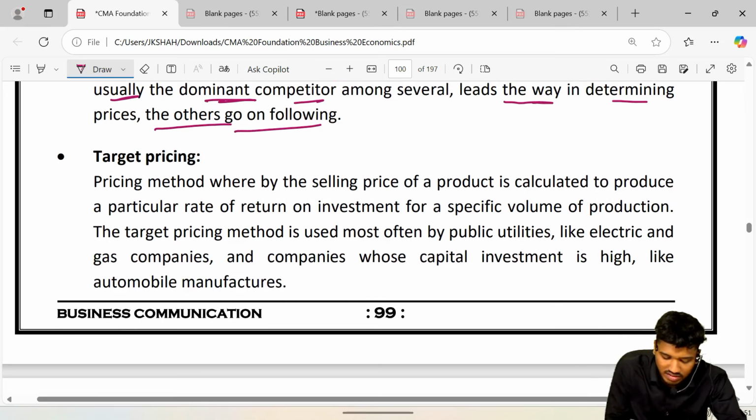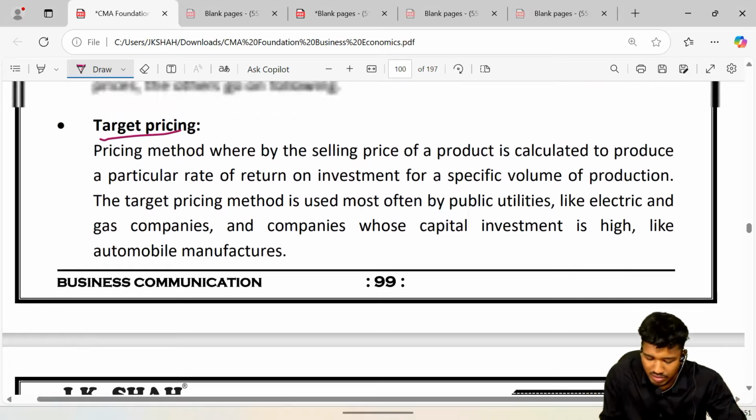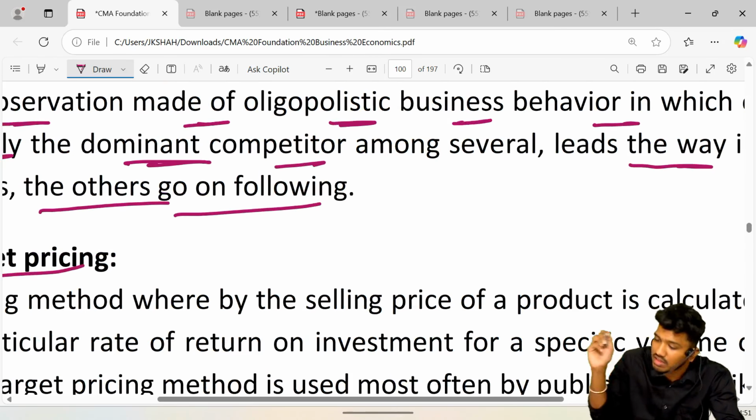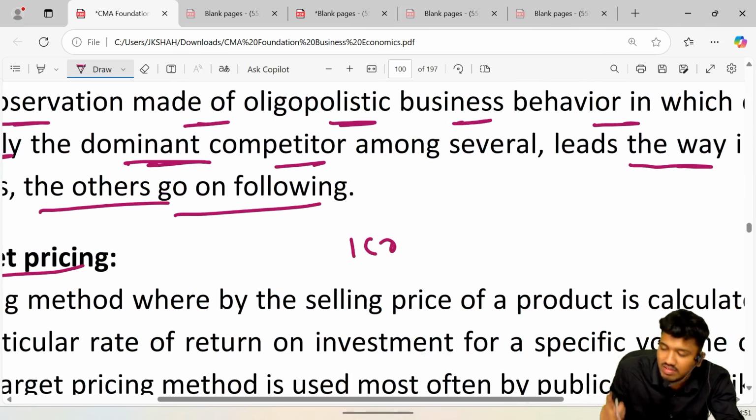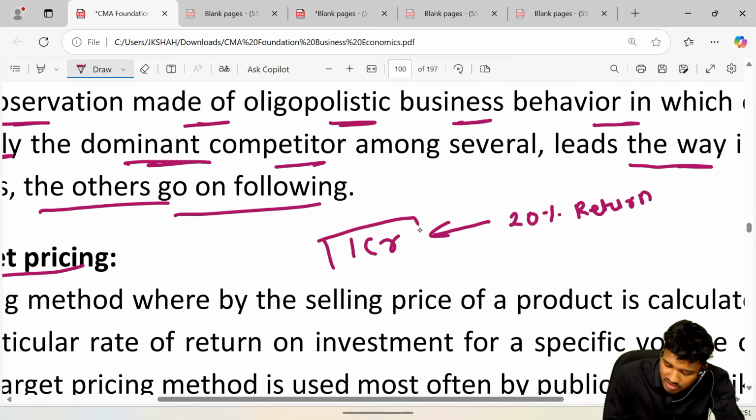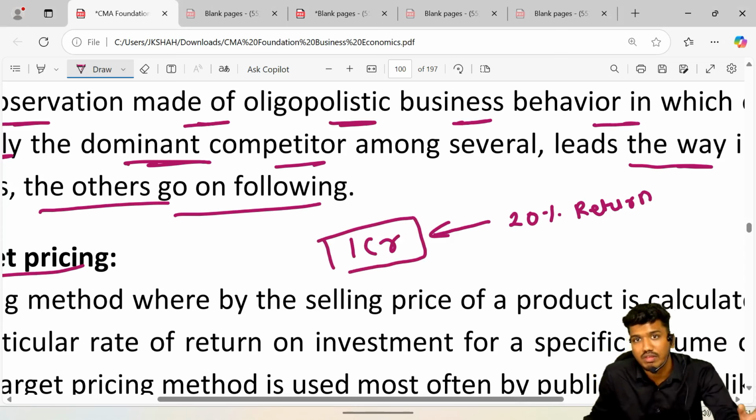Next, that is target pricing. Now, sir, what is target pricing? In simple words, let's say for example, I invested in a business. I made an investment with an intention. If I invest 1 crore rupees into my business, I expect that I should at least get 20% return on my investment. So the moment I invest rupees 1 crore, I should get at least 20% return. So basically it is my target.